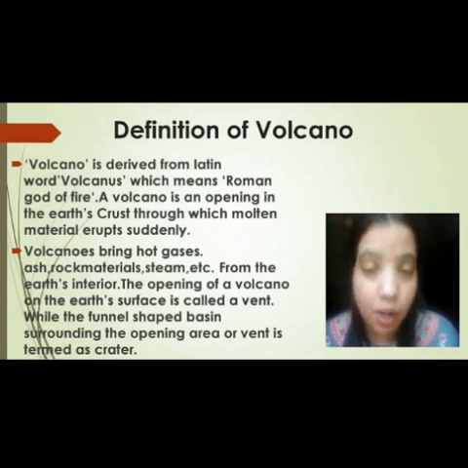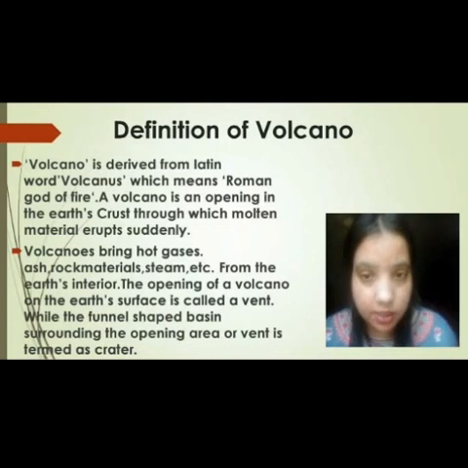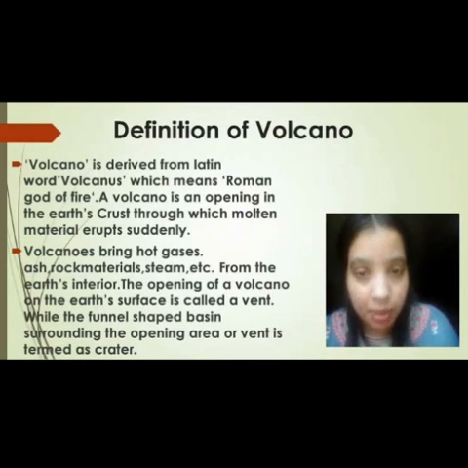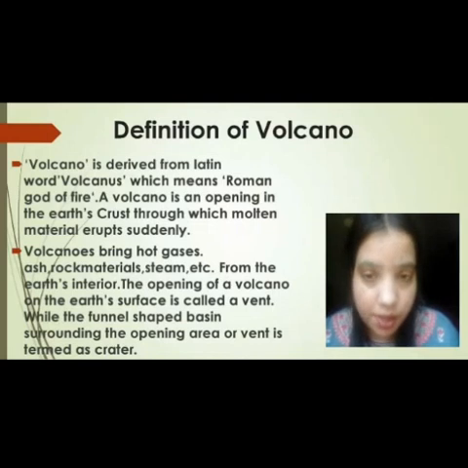A volcano is an opening in the earth crust through which molten magma erupts suddenly. Volcano brings hot gases, ashes, rock materials, steam, etc. along with it from the earth interiors. The opening of a volcano on the earth's surface is called a vent, while the funnel-shaped basin surrounding the vent is termed a crater. So this is what about volcano.